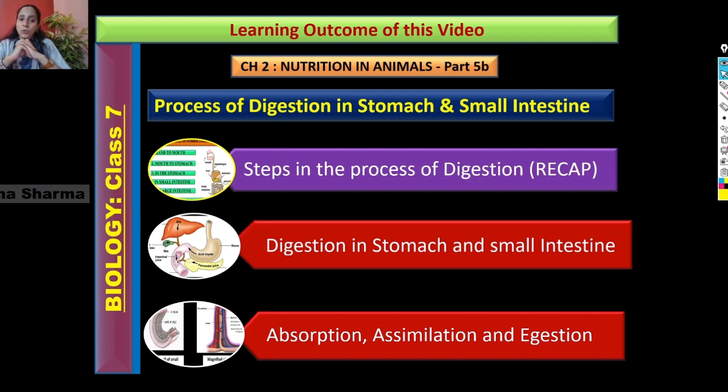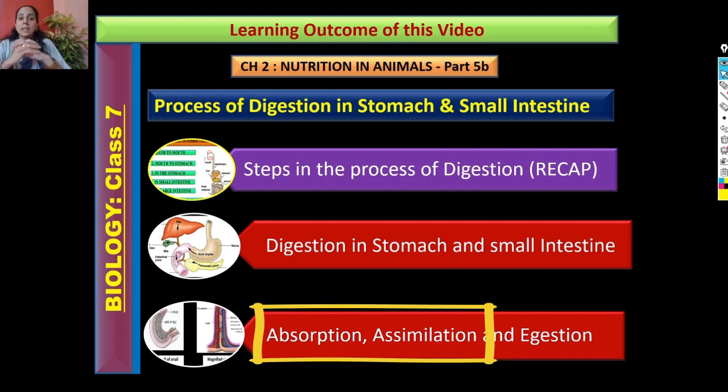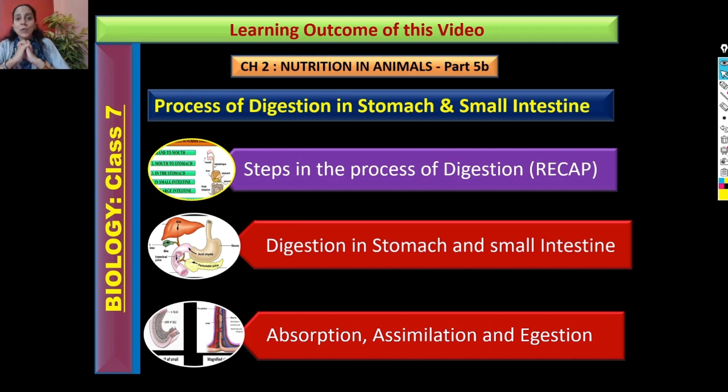We also came to know how those simple soluble nutrients are taken up by blood vessels and how they are reaching each and every part of the human body, utilized there for getting energy, for wear and repair, for growth and development. In the last, we also came to know what happened to the undigested solid food material.